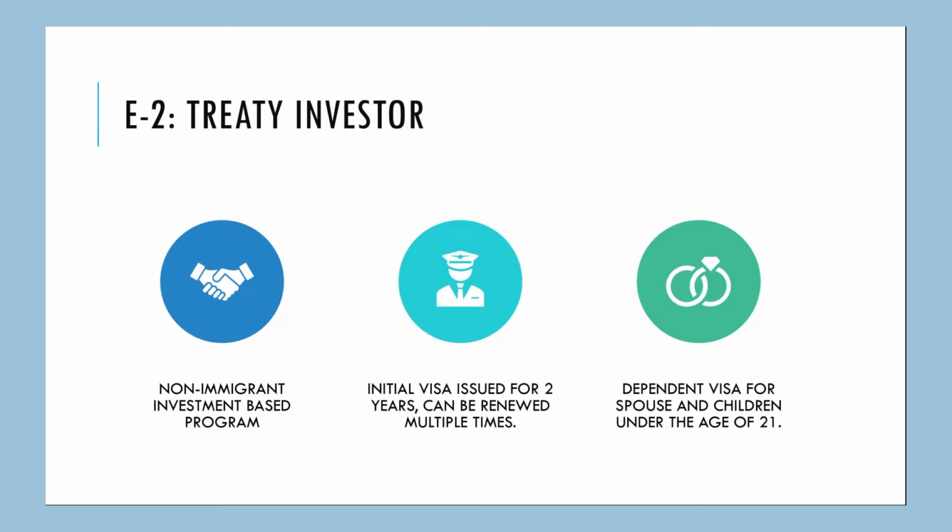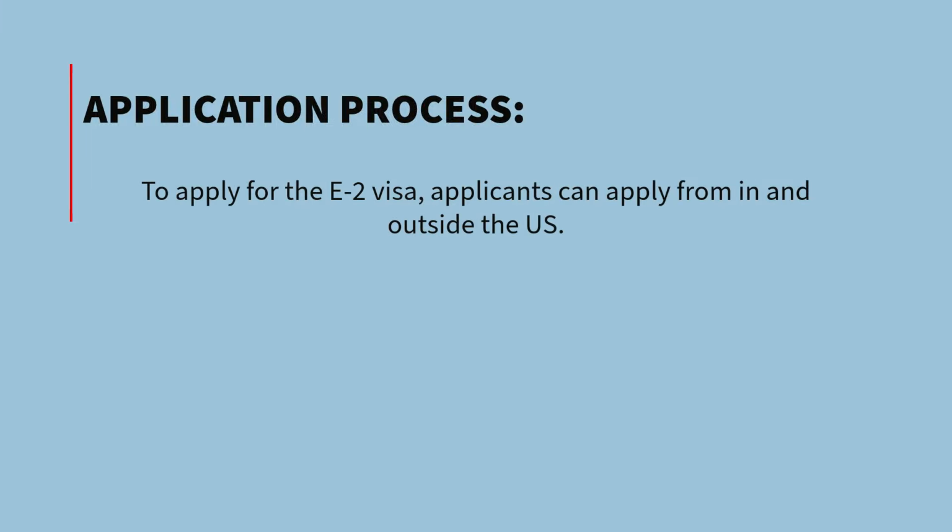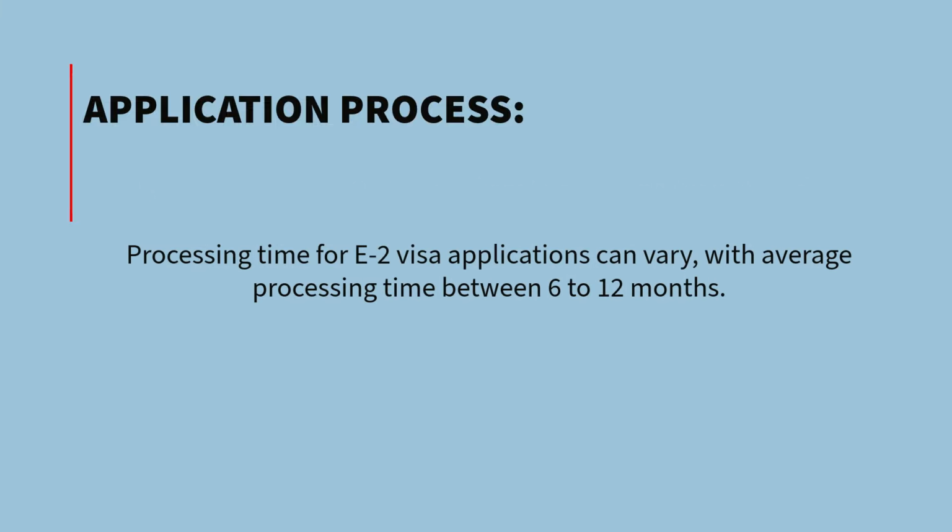This flexibility allows the investor to reside in the U.S. and manage their business. In addition, the E2 visa includes dependent visa for spouse and children under the age of 21, wherein the children can enroll in schools, universities, and the spouse receives work authorization and can seek various employment opportunities. To apply for the E2 visa, applicants can apply from in and outside the U.S. Processing time for E2 visa applications can vary, with average processing time between 6 to 12 months.